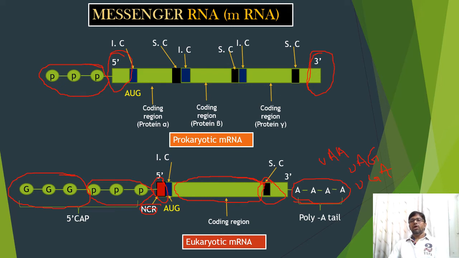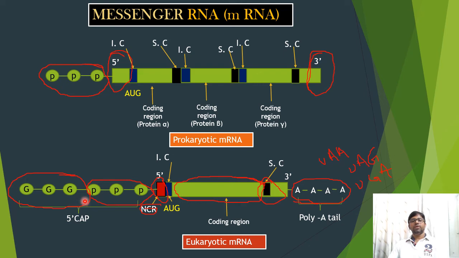Later on, a poly A tail is present at the 3' end of eukaryotic mRNA. The poly A or polyadenylated tail is present at the 3' end of eukaryotic mRNA. This tail is added after transcription.